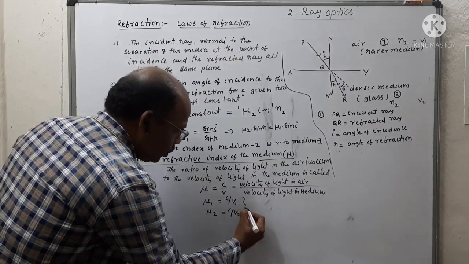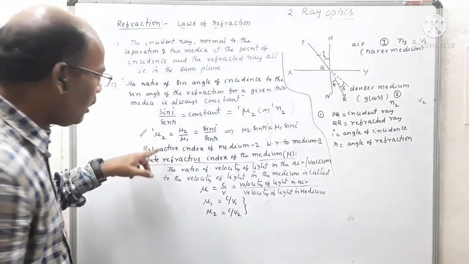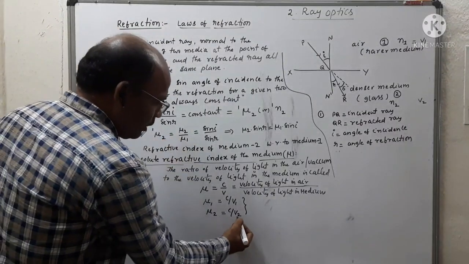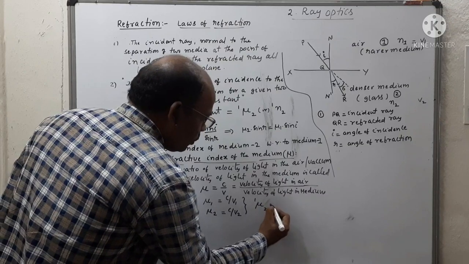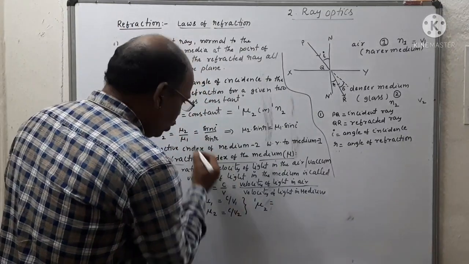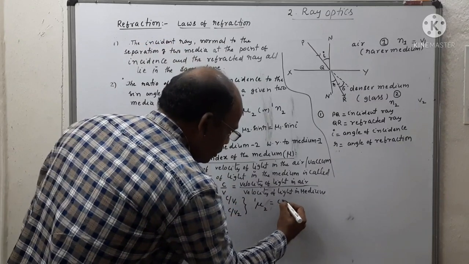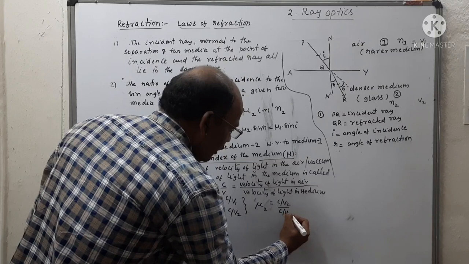Substituting mu2 and mu1 in this equation, mu 1 to 2 is equal to mu2 by mu1, which is c by v2 divided by c by v1.